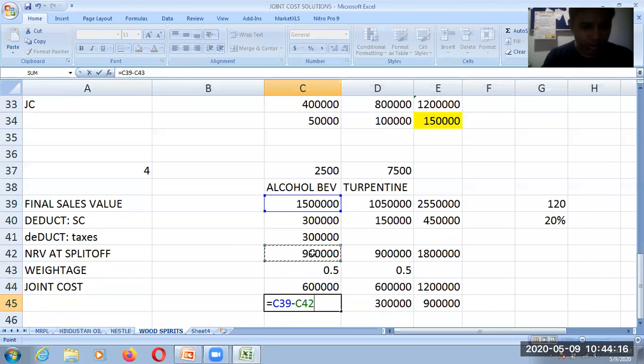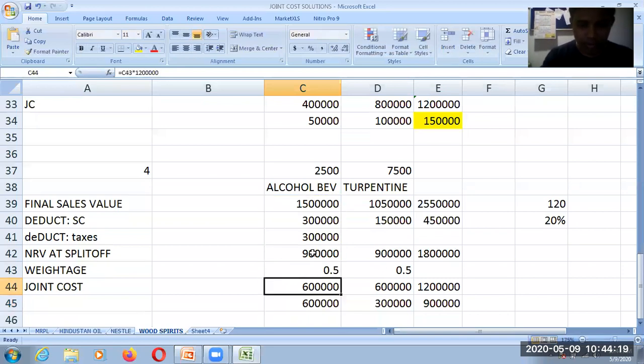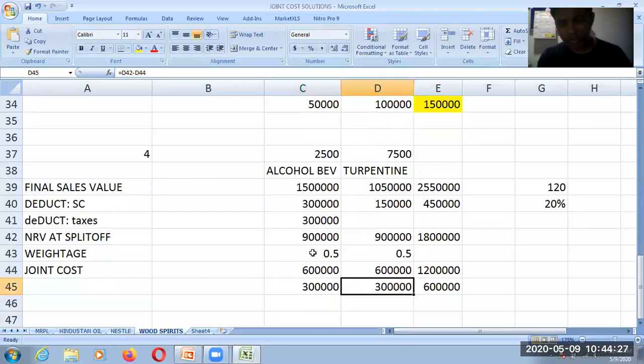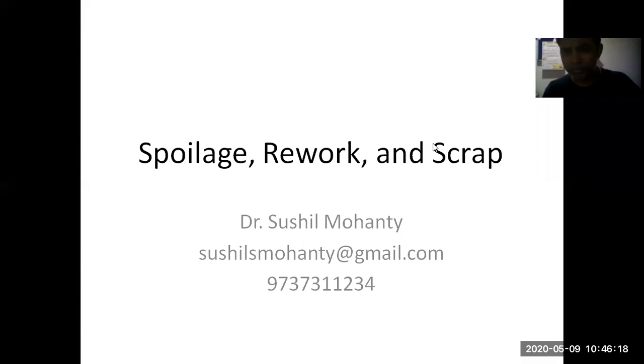NRV split off minus joint cost is 3 lakh, 3 lakh rupees each. So it comes to 6 lakh rupees. So this is how it is calculated. Up to this, the sum is completed. If you have any queries, you can definitely ask.